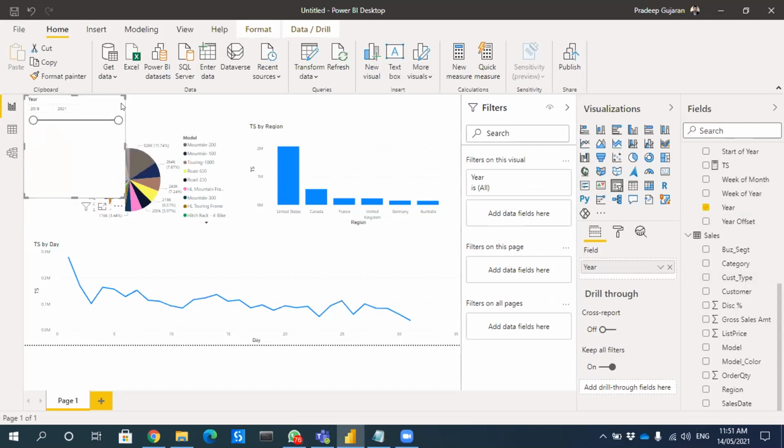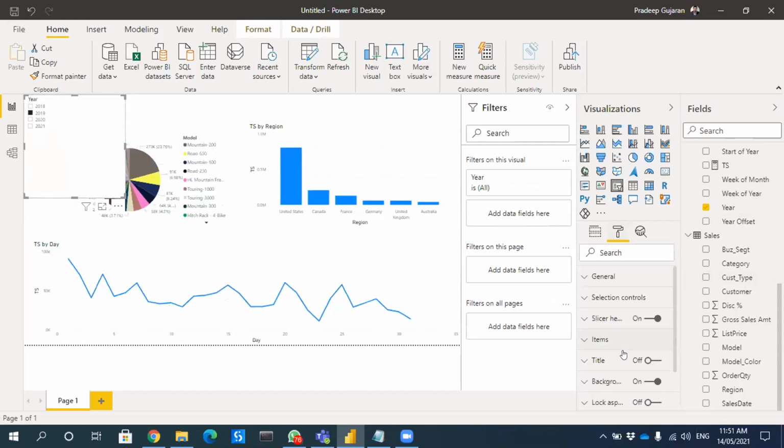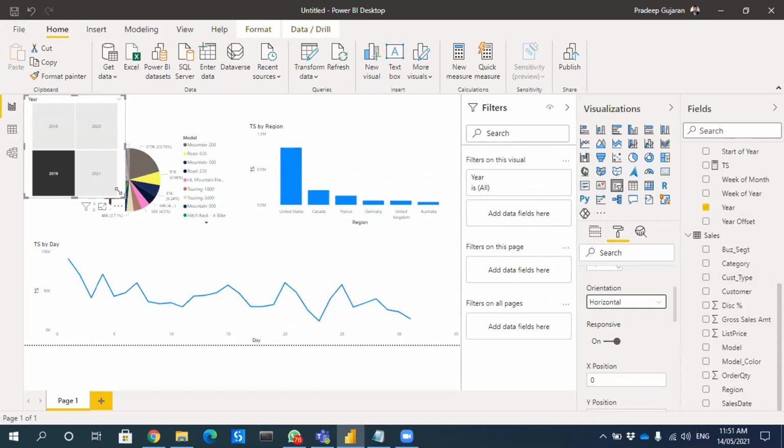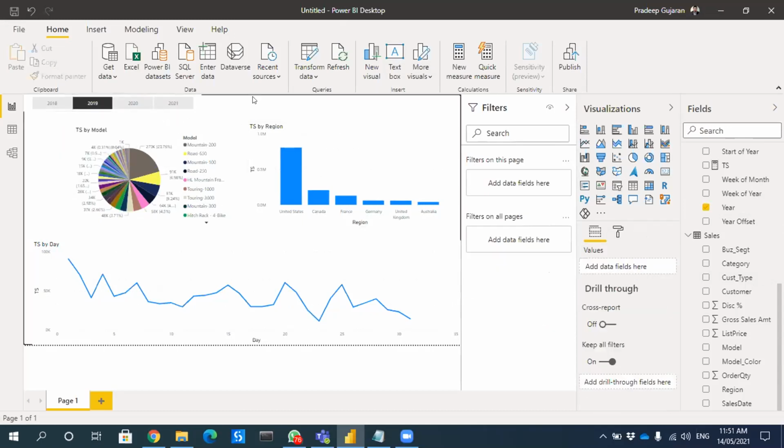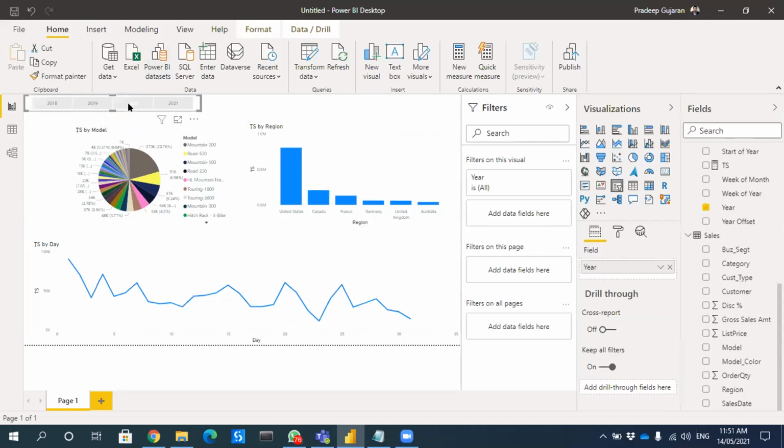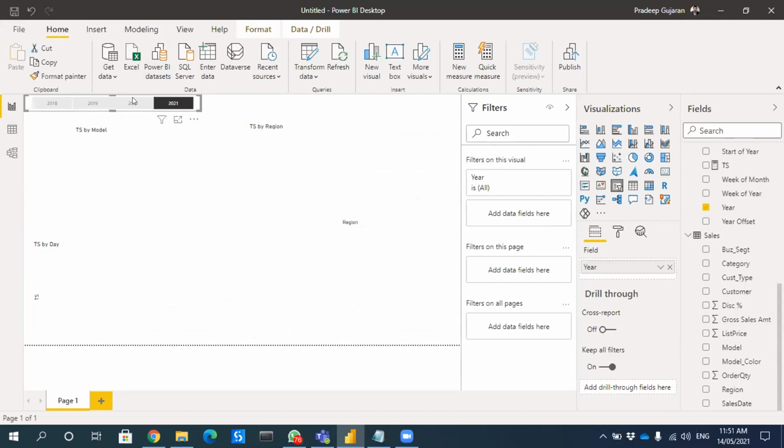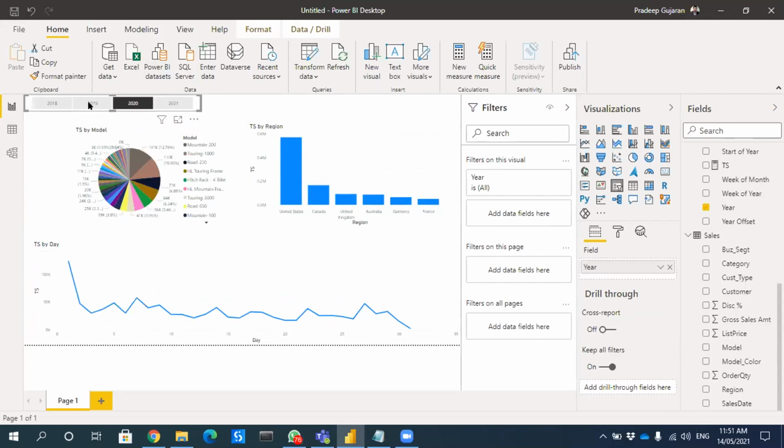If values are not many, you can create a list. You can select list, and from here you can make it horizontal, something like this. Correct, sir? So for 2021 we don't have any data.